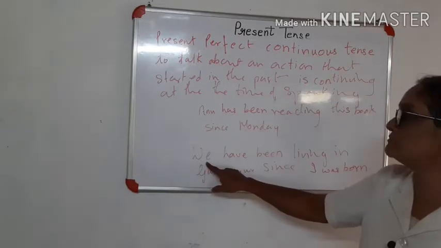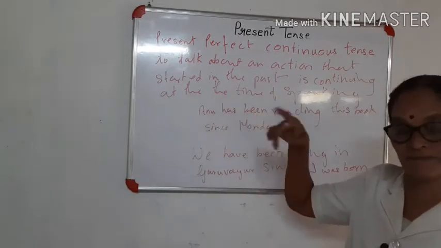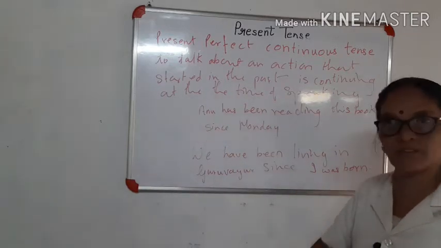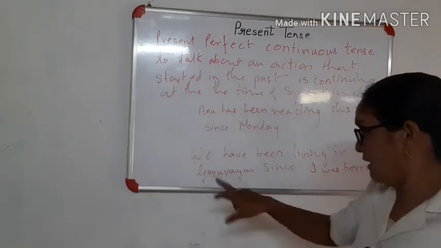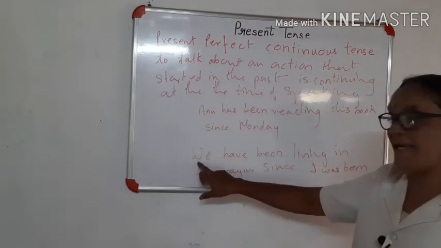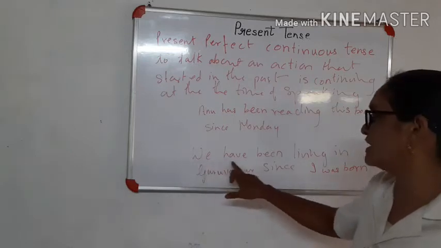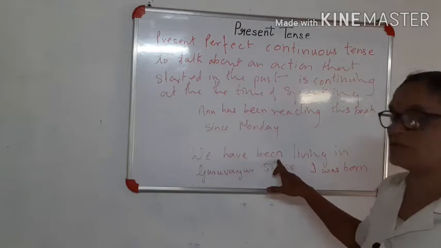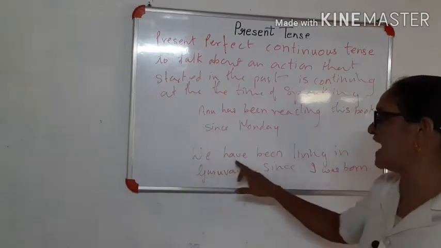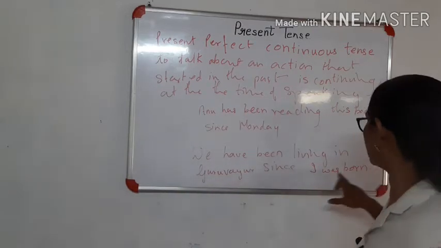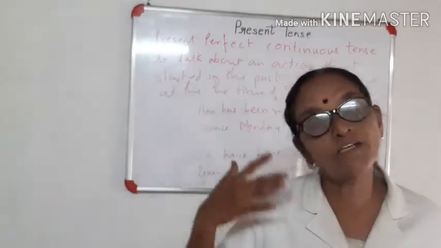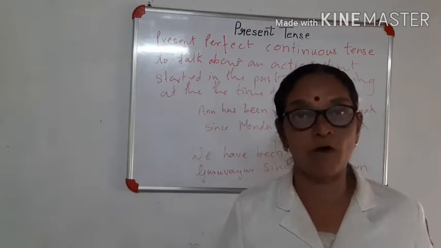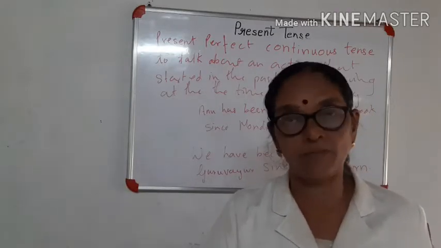I'll give you another example. When it is Anu, he, she, it, we use has. When you're talking about yourself, I and we, we have to use the auxiliary have. We have learnt it all these years. Have been living. So we have been living in Guruvayur since I was born.